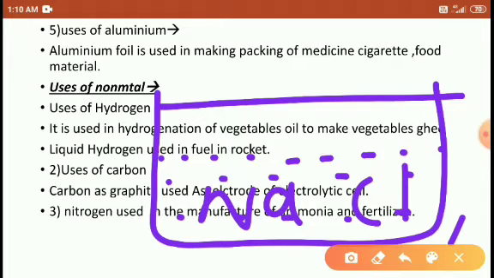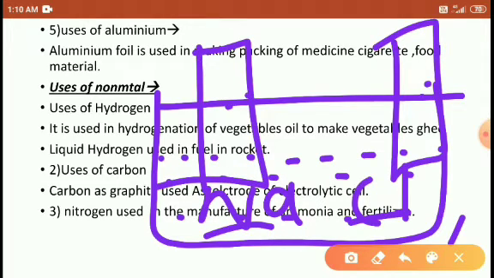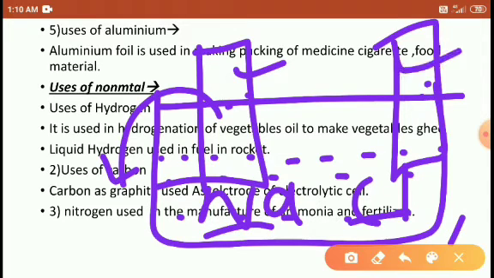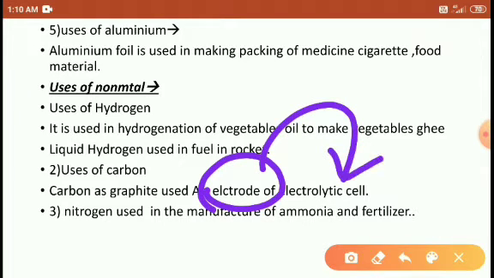In this method I want to separate the sodium and chlorine from this solution, so that's why I am using a type of metal rod here. The graphite rods that we are using, we call them electrodes. These two we call electrodes, right? So electrodes are used in electrolytic cells.